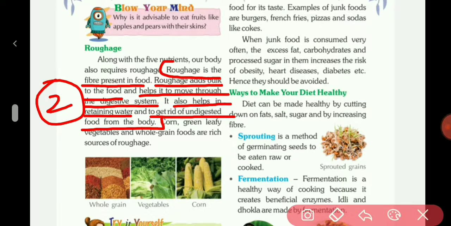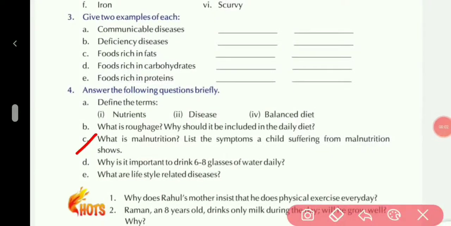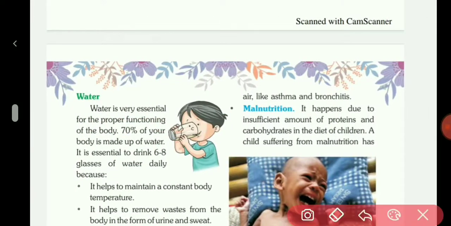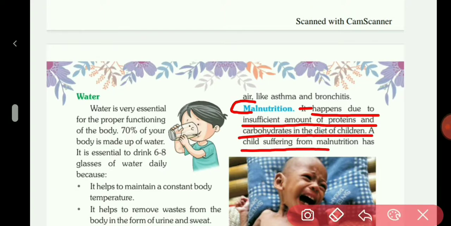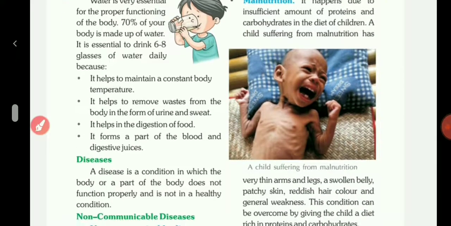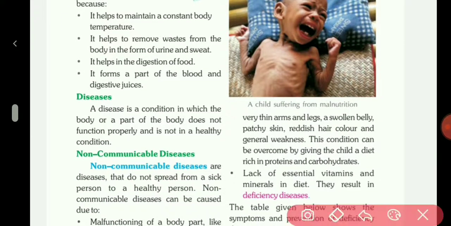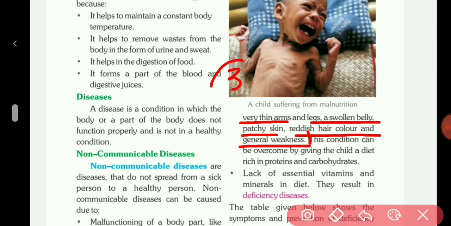C part, what is malnutrition? List the symptoms a child suffering from malnutrition shows. So your answer is here. Malnutrition happens due to insufficient amount of proteins and carbohydrates in the diet of children. A child suffering from malnutrition has very thin arms and legs, a swollen belly, patchy skin, reddish hair color and general weakness. This is the answer of third part.